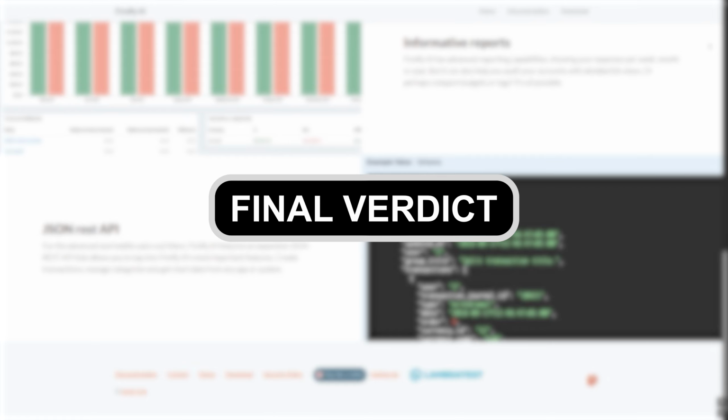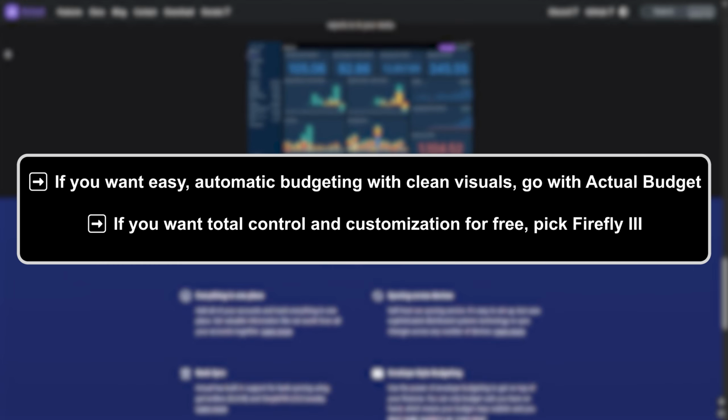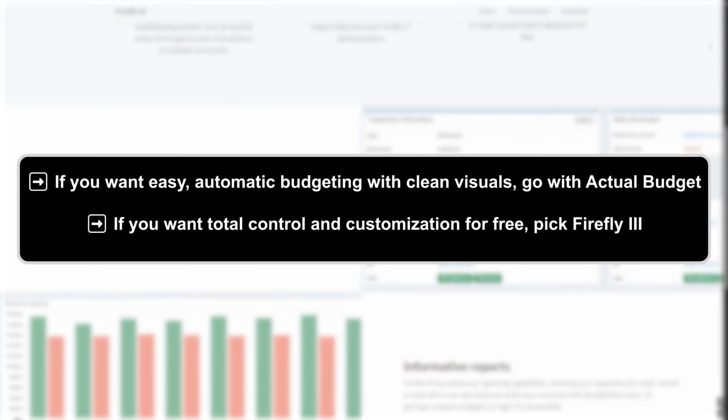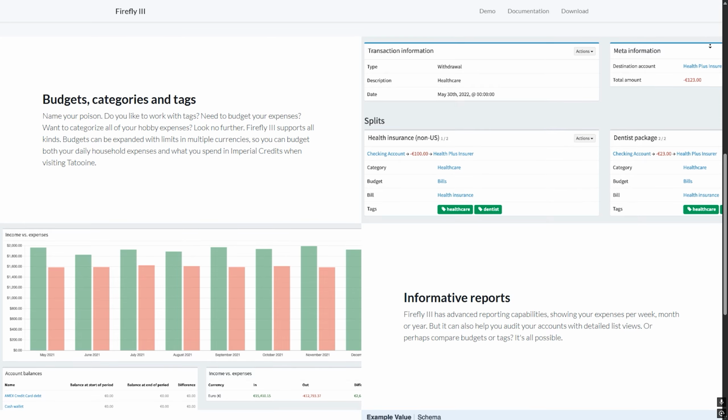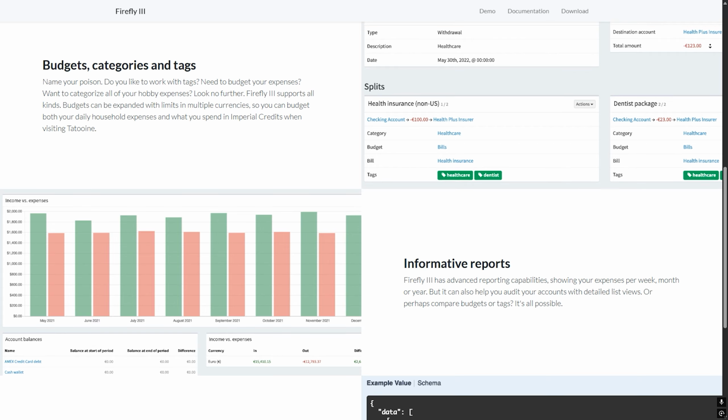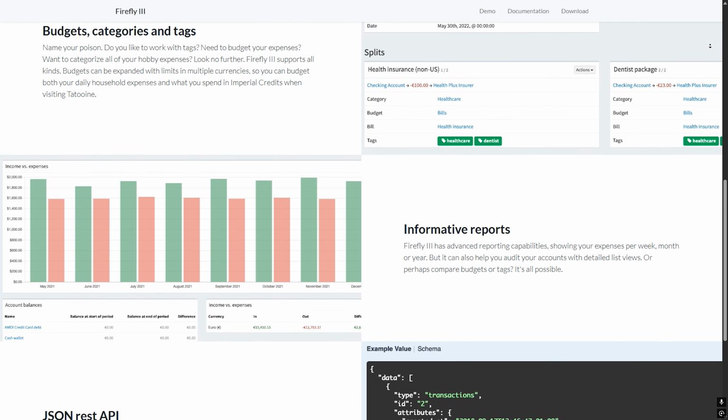Final verdict: So, which one is best in 2026? If you want easy automatic budgeting with clean visuals, go with Actual Budget. If you want total control and customization for free, pick Firefly 3. Both are excellent. It comes down to how much control you want and how much effort you want to put in. And that is it for today's comparison.